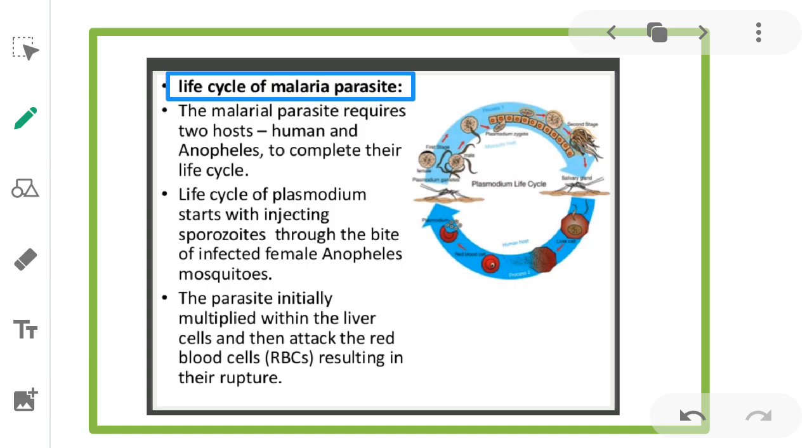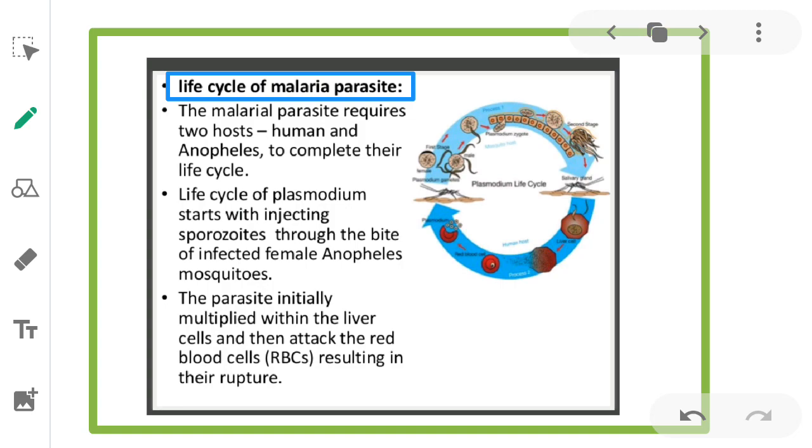The malarial parasite requires two hosts, human and Anopheles mosquito, to complete its life cycle. The life cycle of Plasmodium starts with injecting sporozoites through the bite of an infected female Anopheles mosquito. The parasite initially multiplies within the liver cells and then attacks the red blood cells, resulting in their rupture.